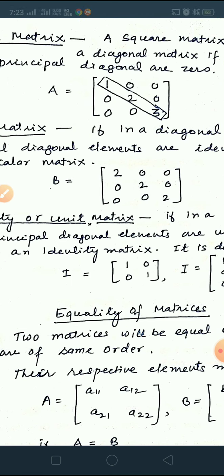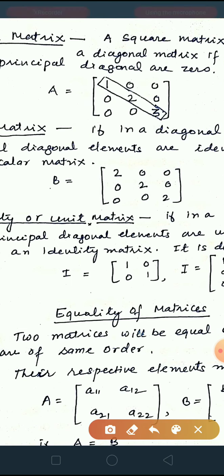Now what is the principal diagonal? Look at the matrix. Here, this is the principal diagonal. There may be many diagonals, but what is the principal diagonal? It starts from the first row first column element and ends at the last row last column element. Here that is A11, which is 1, and A33, which is 3. So all the elements lying on this diagonal are said to be principal diagonal elements.